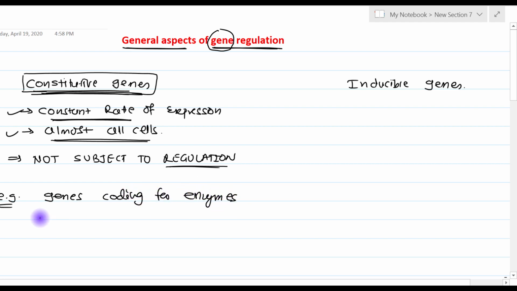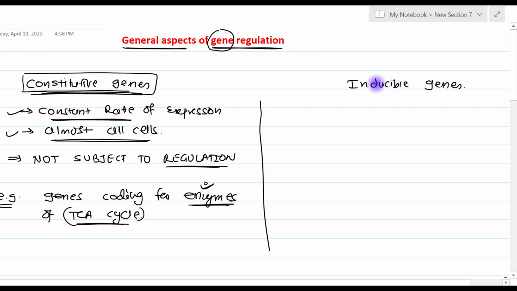Mother Nature planned it such a way that if the genes coding for the enzymes of the TCA cycle are constitutive, their enzymes will be synthesized at a constant rate and in all tissues, so that this TCA cycle, which is very important for energy generation, can be supported, and almost all cells can get enzymes of the TCA cycle at a constant rate.